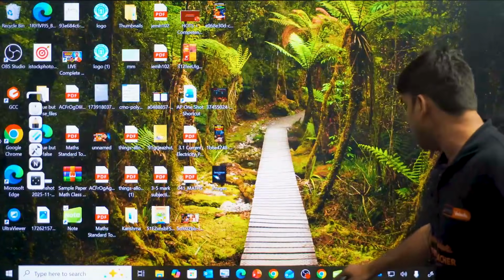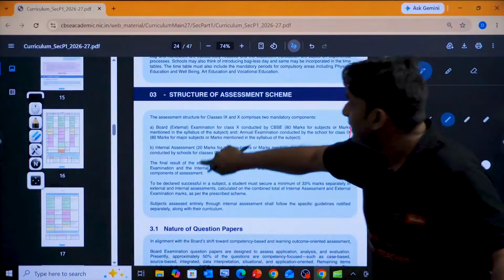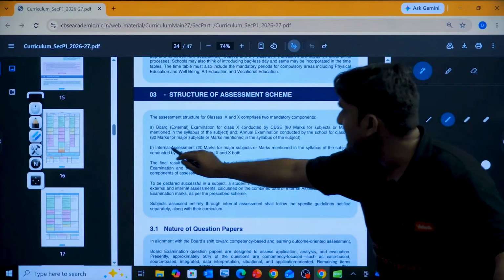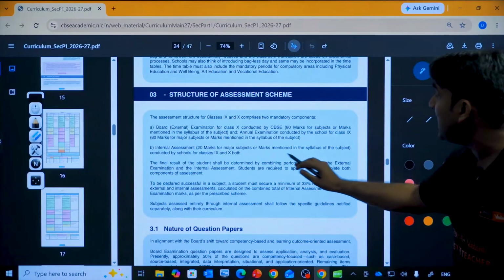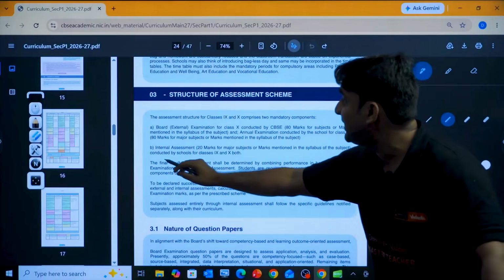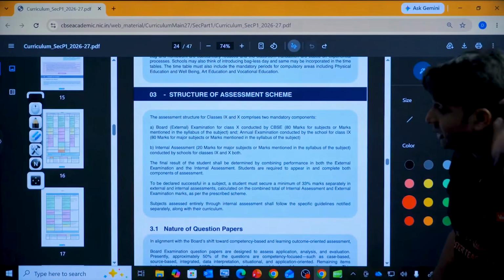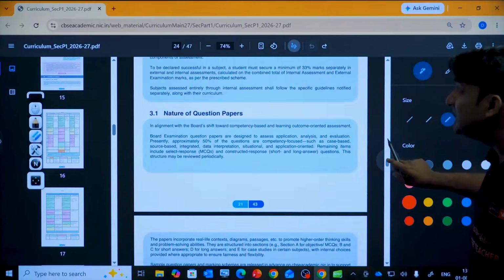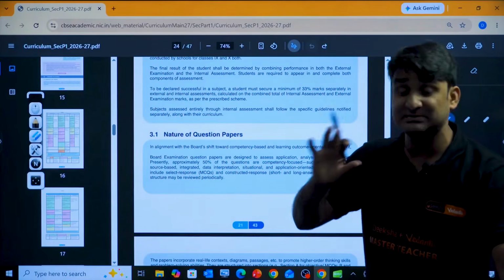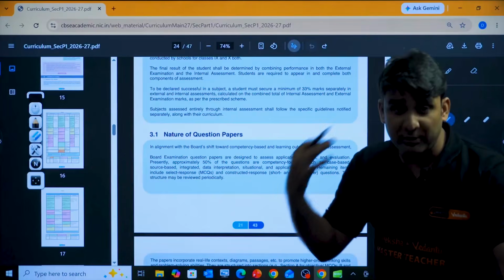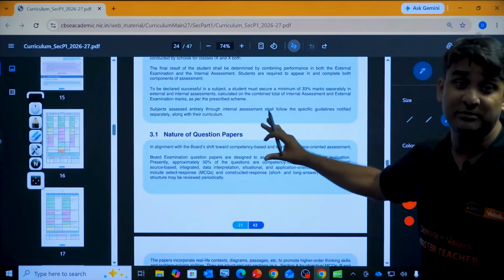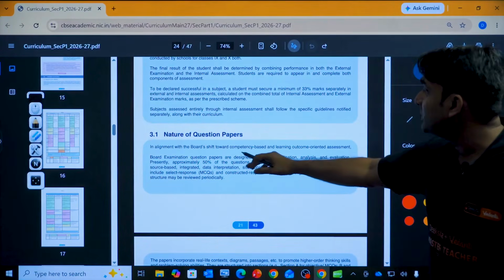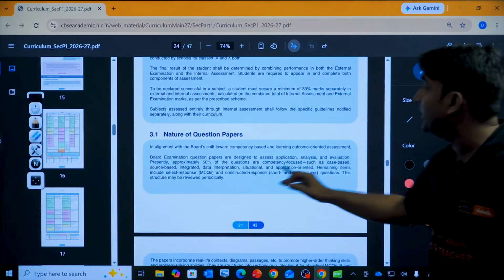Moving ahead. Internal assessment, 20 marks for major subjects or marks mentioned in the syllabus of the subject, conducted by the school for class 9th and 10th. Now moving ahead, nature of question paper. CBSE has made little changes in the structure of the question paper, guys. Please be updated so that you can prepare accordingly, according to the demand of CBSE. Nature of question papers, listen, in alignment with the board shift towards competency-based and learning outcome-oriented assessment.